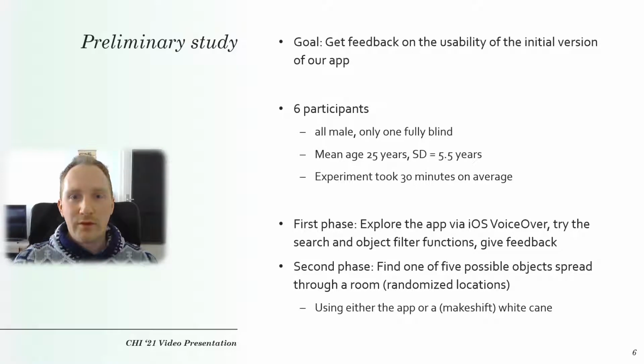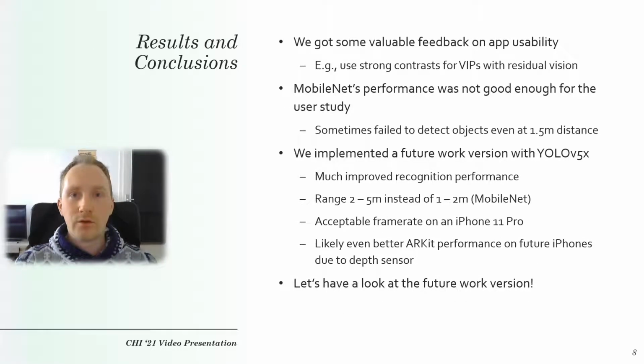We had 2 study phases. In the first phase, the participants explored the app via iOS VoiceOver and tried the search and object filter functions, and also gave us some feedback on their initial thoughts. And in the second phase, they were supposed to find 1 of 5 possible objects which were spread throughout the room in randomized locations using either the app or a makeshift white cane or their own white cane if they had one. So in conclusion, we got some valuable feedback on app usability.